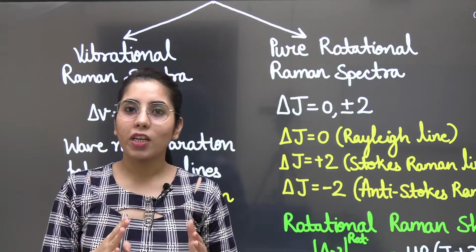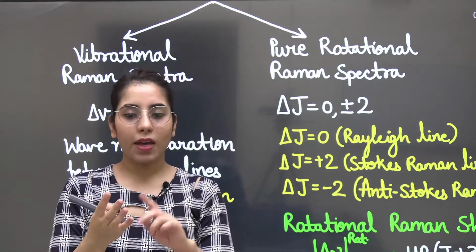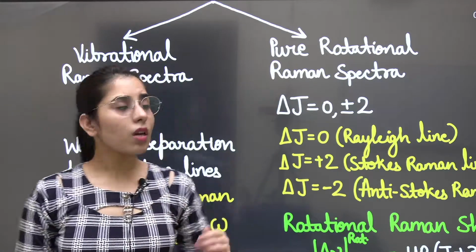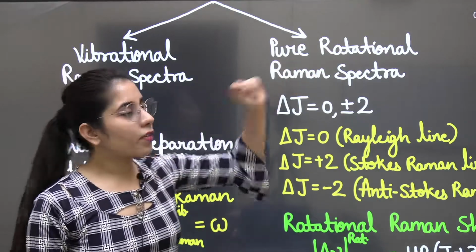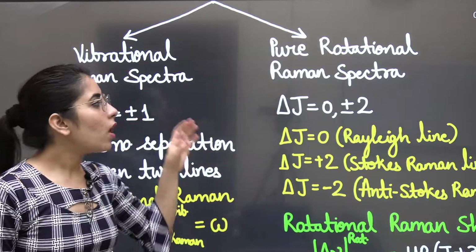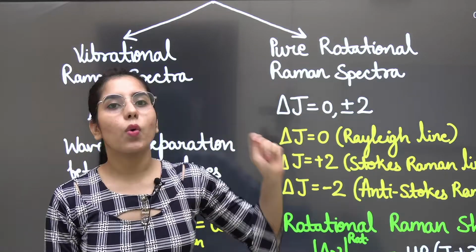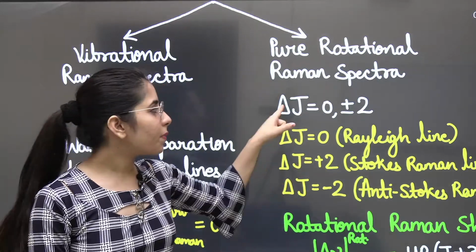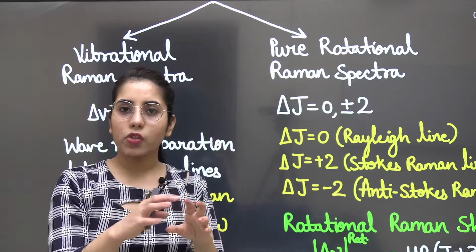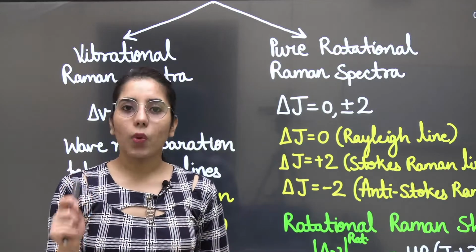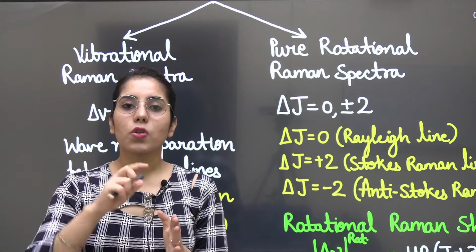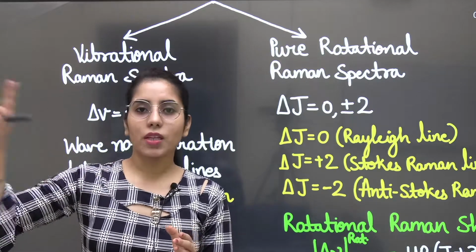This is an important point. In the same way, when we consider the pure rotational Raman spectra, we need the rotational quantum number. We show it with the symbol J. That is the rotational quantum number, and its values also start from 0: 0, 1, 2, 3 and so on.